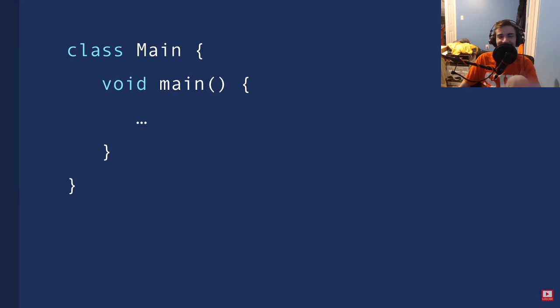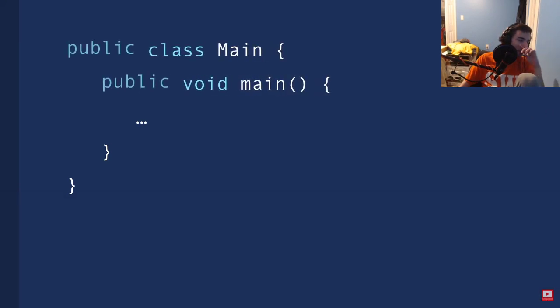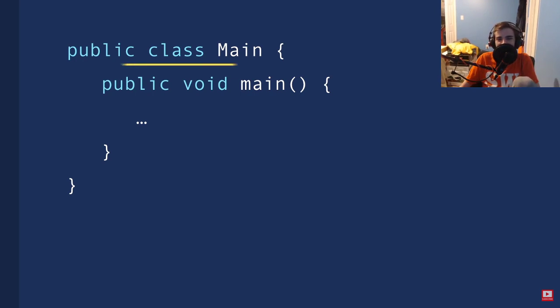Most of the time we use the public access modifier, so we put that in front of our class and method declarations. So this is the basic structure of a Java program. At the minimum, we have a main class, and inside every class we have the main method. Now, you might be curious why we have a capital M in the name of this class.